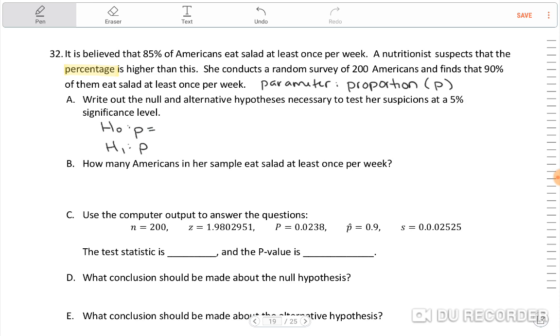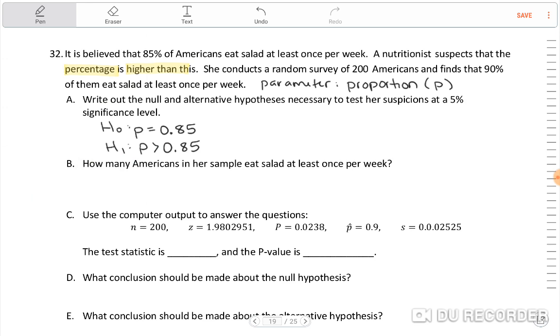And what are we equaling? So we're saying that the statement, like the status quo, right? What we're assuming to be true until we find evidence to support otherwise, is that 85% of Americans eat salad at least once per week. This is going to be my null hypothesis. Well, we always, of course, write this as 0.85. And we want to know if this is, so what did she say? She wants a random survey to find that. Oh, higher than this, right? She thinks it's higher. So we're going to put greater than there, higher, okay?